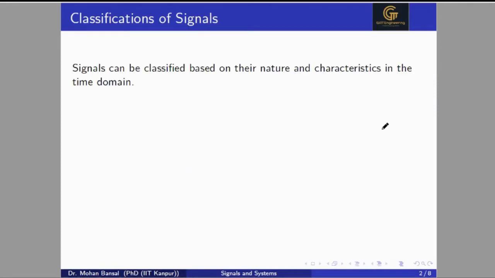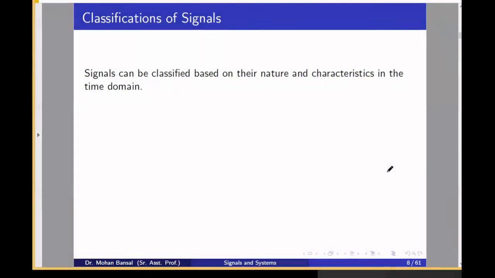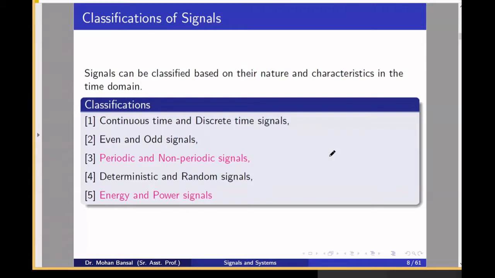In this class, we are going to discuss the classifications of the signal, which is a part of signals and systems. What is the classification of the signal? Signals are classified in main categories: continuous and discrete time signal, even and odd signal, periodic and non-periodic signal, deterministic and random signal, energy and power signal.